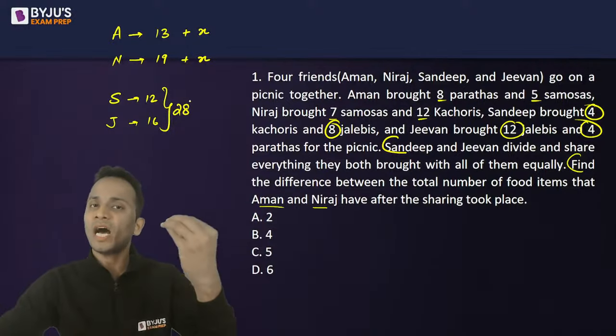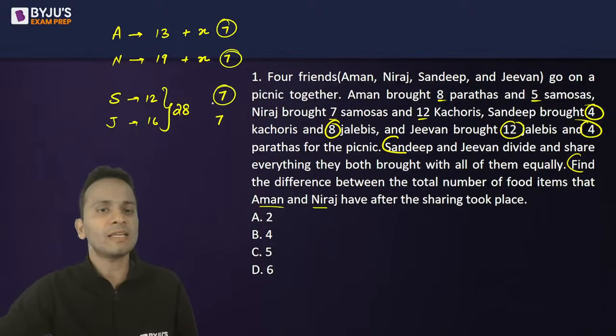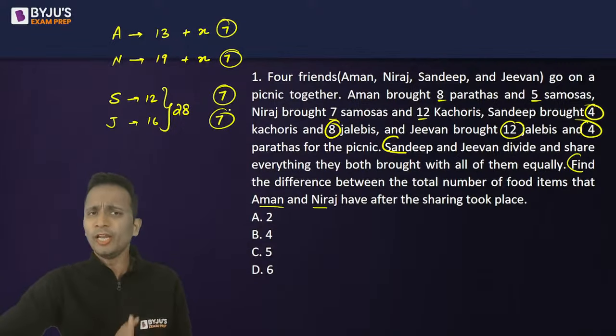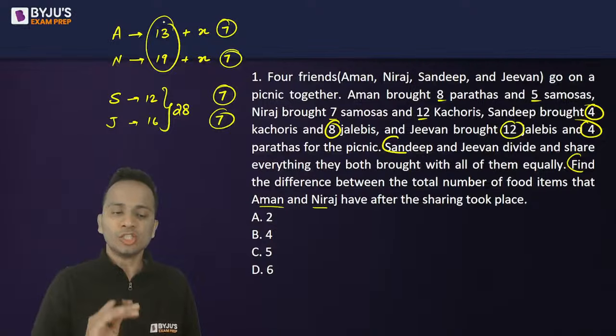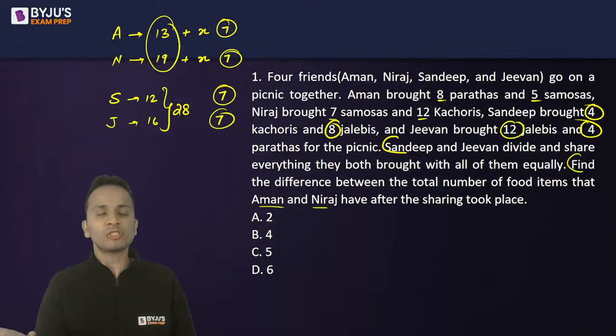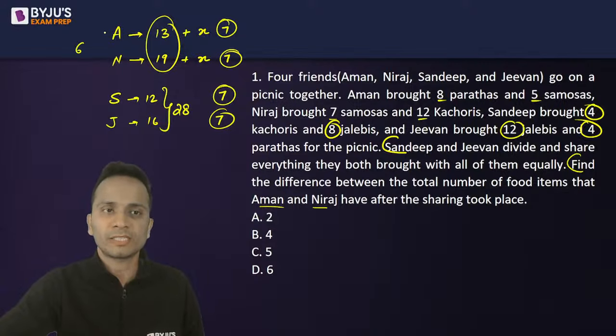28 when divided equally among four of them. Aman will receive 7, Neeraj will receive 7, Sandeep will have 7, and Jeevan will have 7. अब ये जो 7 नंबर था ये निकालने की कैलकुलेट करने की जरूरत नहीं थी. Irrespective of this, the difference between Aman and Neeraj will remain same. उनका difference तो same ही रहेगा ना, right? So the answer of this question will be 6.